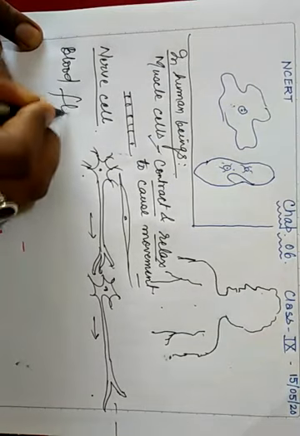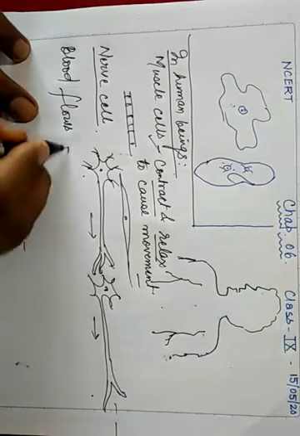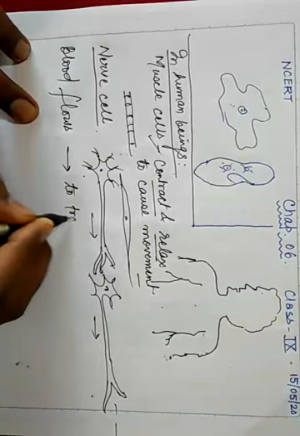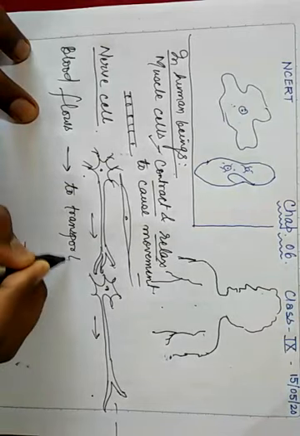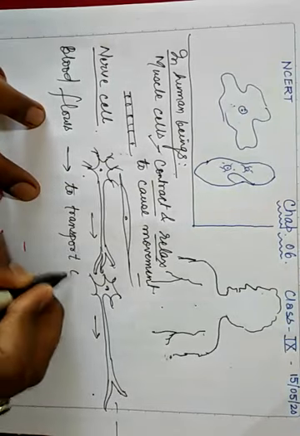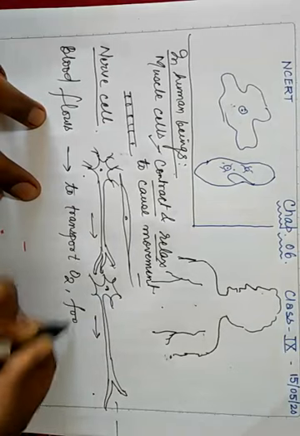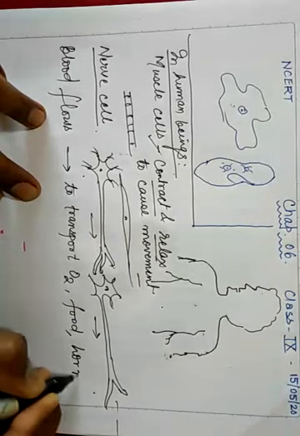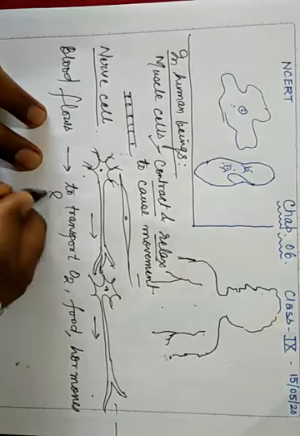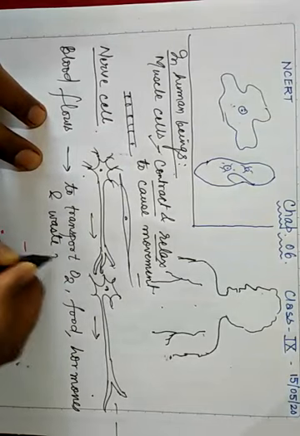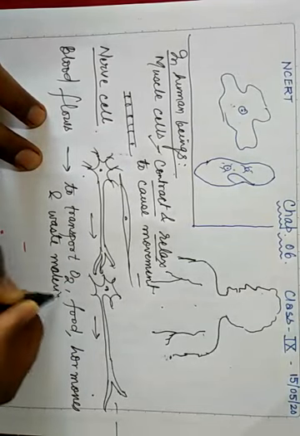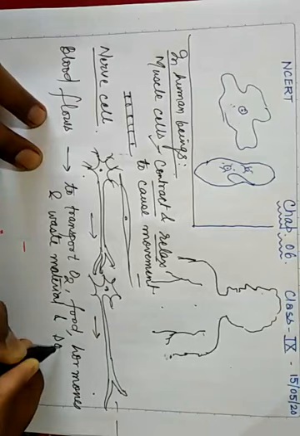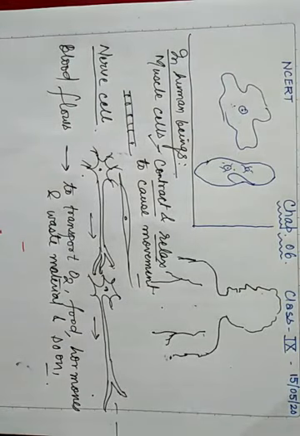Now next I will take the blood. Blood always flows, isn't it? Why does it flow? It flows to transport oxygen, food, hormones and waste material, and so on. Clear? So I have taken a few examples related to human beings.